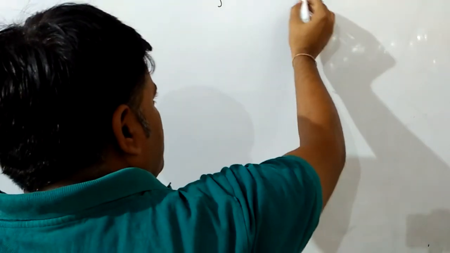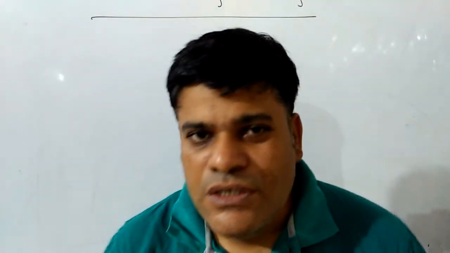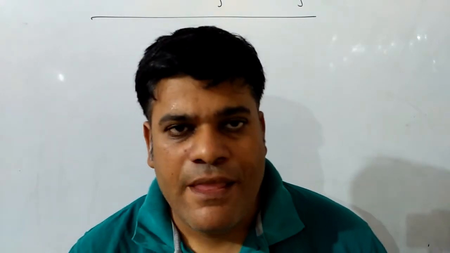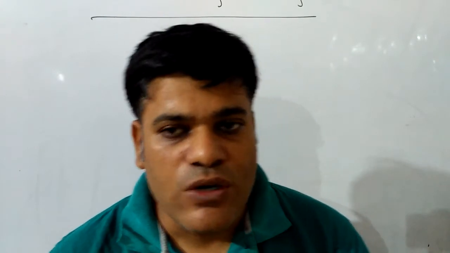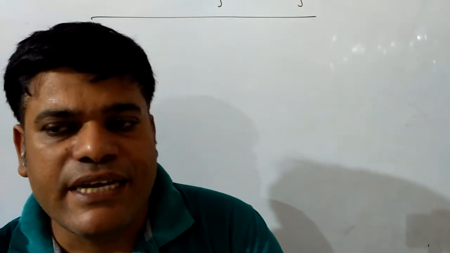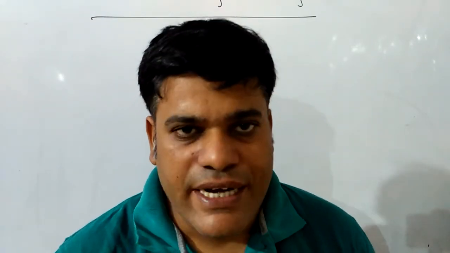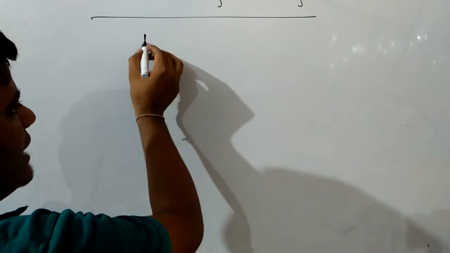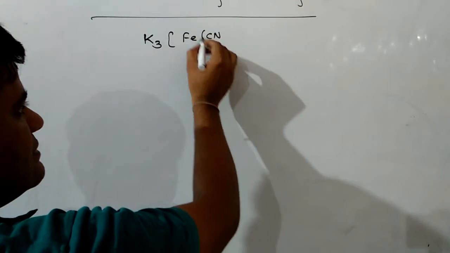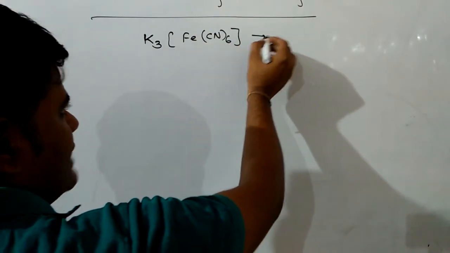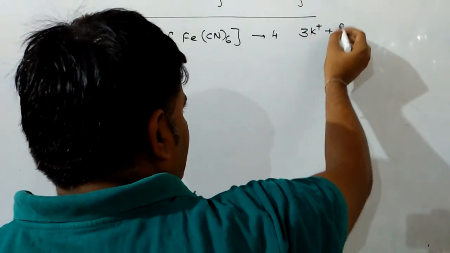So, coordination compounds or complexes are those addition compounds which are stable in solid state and cannot undergo complete ionization in aqueous state. An example for that, the first one, is potassium ferrocyanide, K3[Fe(CN)6]. It will produce 4 ions: 3 moles of potassium ion and 1 complex ion.